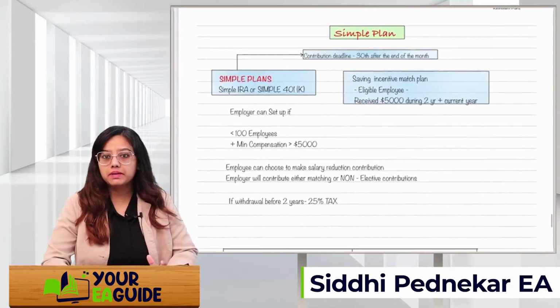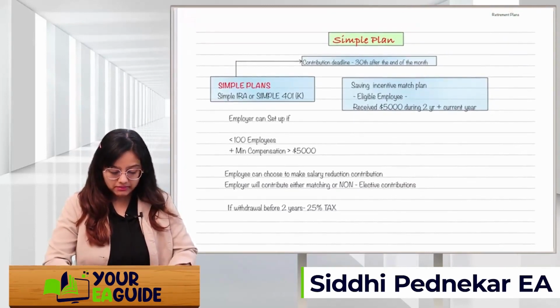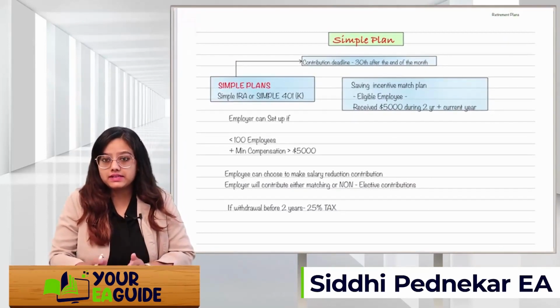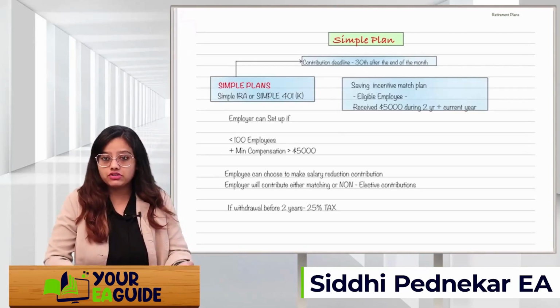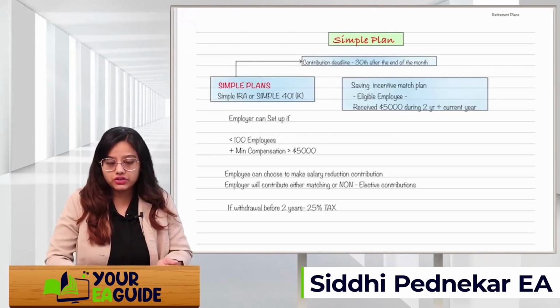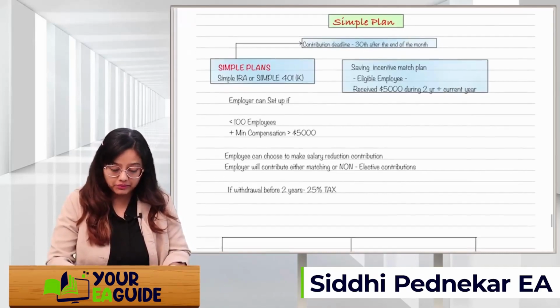Okay, simple plan. Simple plan is nothing but a savings incentive match plan. Who are the eligible employees? An eligible employee is a person who is going to receive or has received $5,000 during the 2 years plus the current year. So that is a very minimal amount. Those employees who have received $5,000 during the 2 years plus the current year are eligible to set up a simple plan, simple IRA or simple 401k plan.